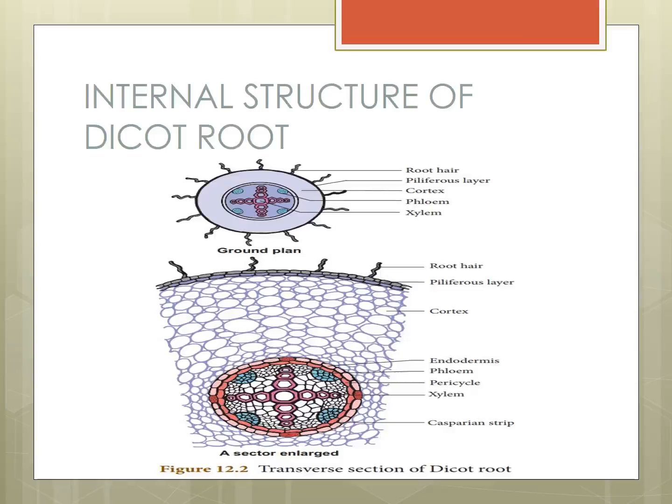Next one, Casparian strip. Okay, everybody saw the picture. Now we will study about the internal structure. This is a dicot root. This is a dicot plant. Dicot plant, you know, monocot and dicot plant you know. That dicot root we take. It is a dicot root. First part, that is epiblema.